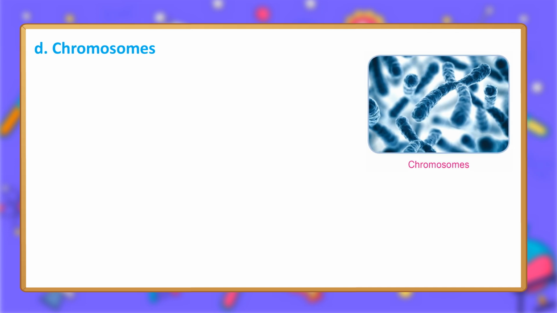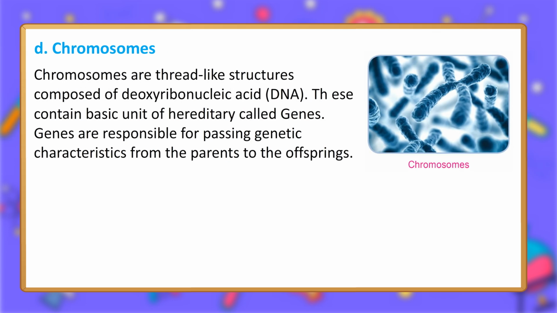D. Chromosomes. Chromosomes are thread-like structures composed of deoxyribonucleic acid, DNA. These contain the basic unit of heredity called genes. Genes are responsible for passing genetic characteristics from the parents to the offspring.